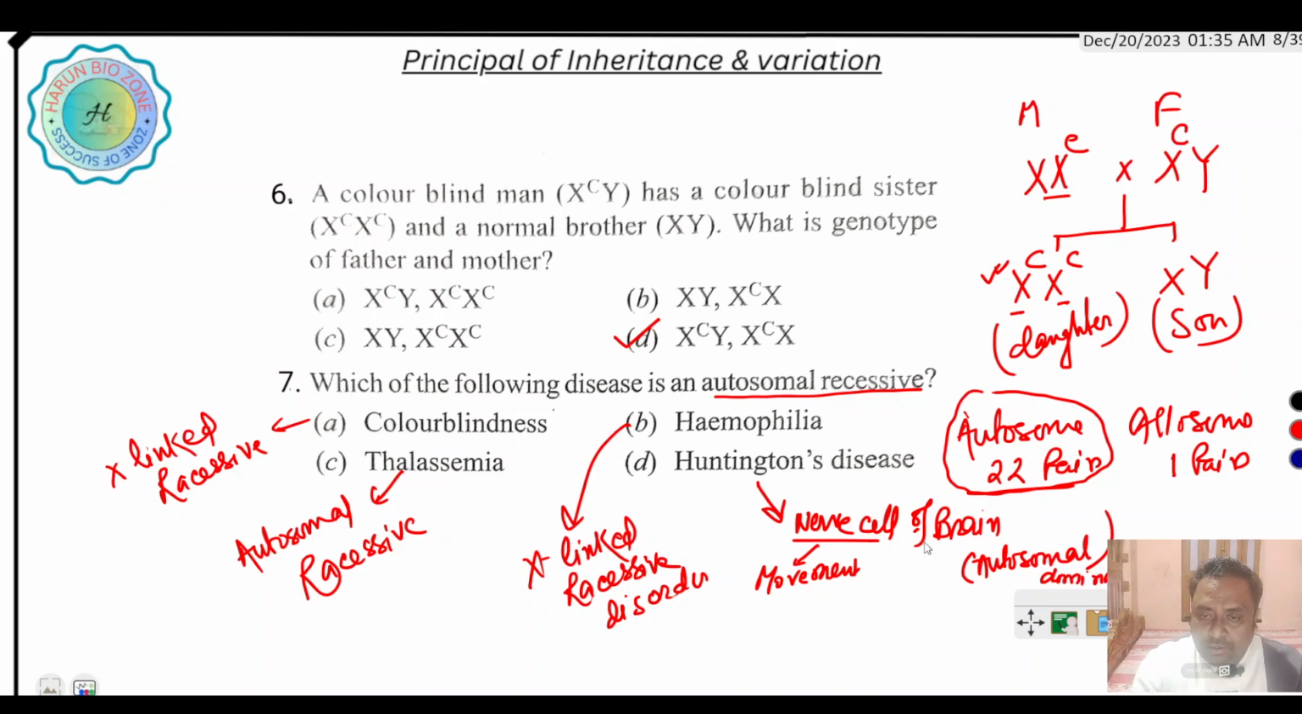When the brain nerve cells are destroyed, movement, thinking, memory, etc. are affected. So here the right answer is that the autosomal recessive disorder is thalassemia. Colorblindness is an X-linked recessive disorder, hemophilia is an X-linked recessive disorder, Huntington disease is an autosomal dominant disorder, and thalassemia is an autosomal recessive disorder.